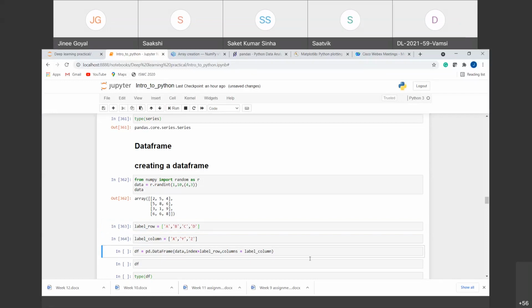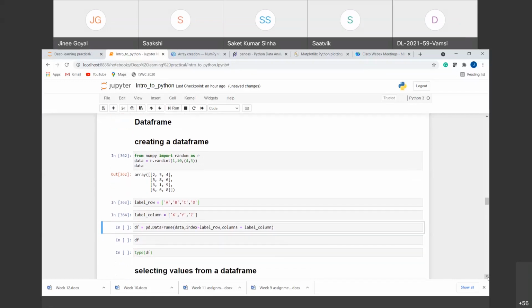Now I want to create a data frame out of it. First of all, I will give the data from which the data frame is to be created. Next, I want to give the index. Index will be given to each row, so I have provided the labels of the rows that I have created manually. And for each column, we also want to give the label. So I'll add the column labels that I have created here. So if I run this,